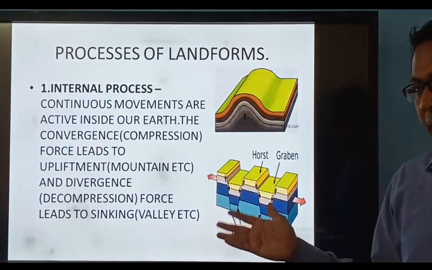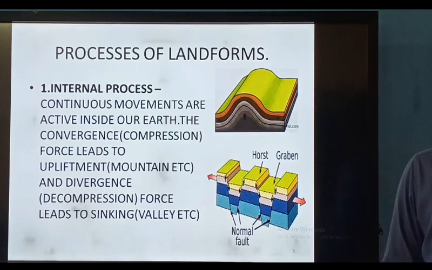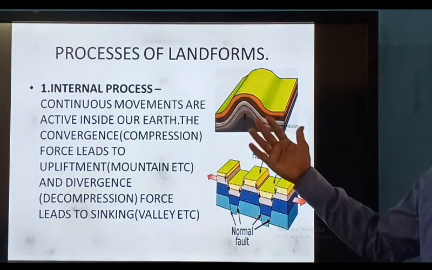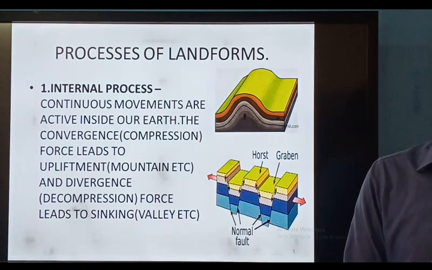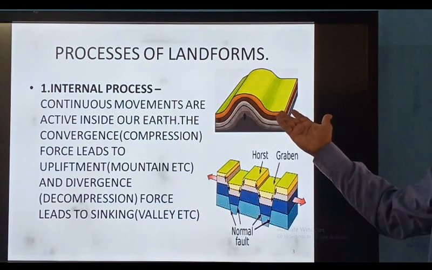But first we will learn about the internal process. Say it loudly: internal process. Internal means inside. Inside our earth, what is happening? Due to that, the result is on the land, is it not?